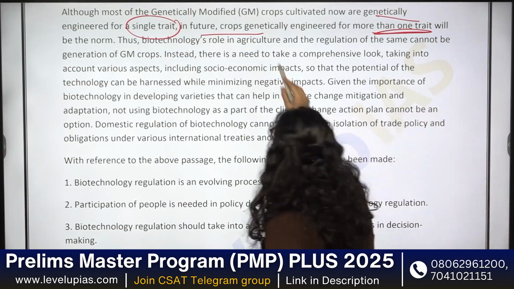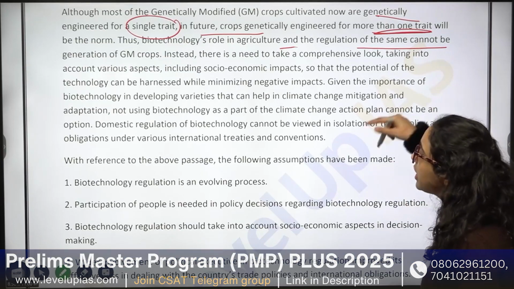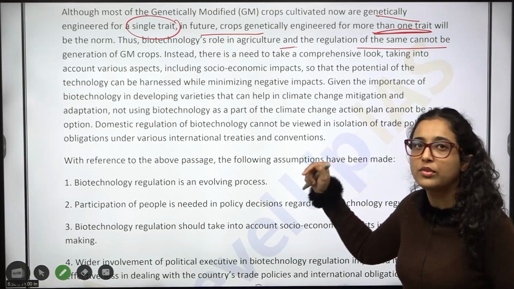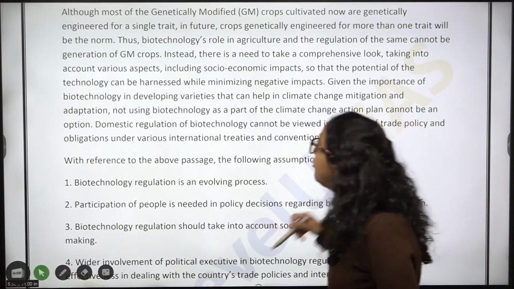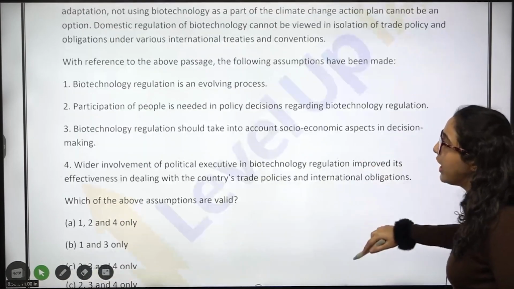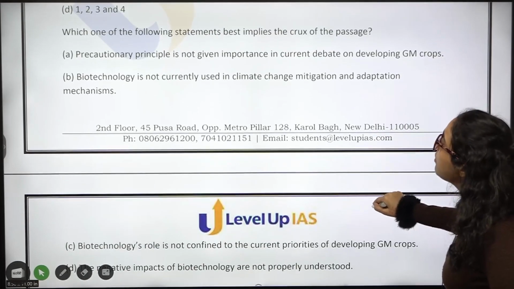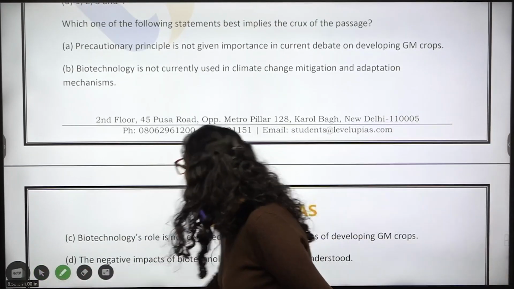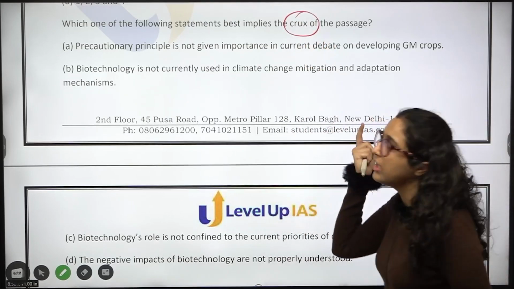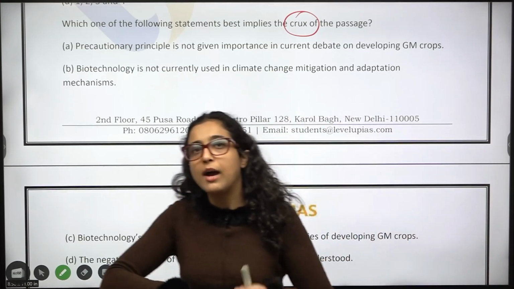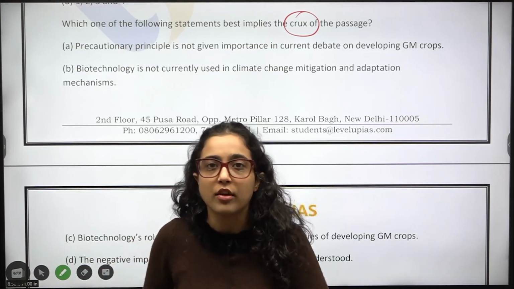Thus, biotechnology's role in agriculture and regulation of the same cannot be generation of GM crops. Instead, you should do this, you should do that. Okay? So we are already saying that yes, you were working on a single trait, and now we are moving on to dual traits also, and you have to have various regulatory processes for it. So precautionary principle is not given importance in the current debate on developing GM crops. That is not the crux of the passage. The crux is not that you are not taking any precautions to control GM crops. Okay? What was the crux of the passage?